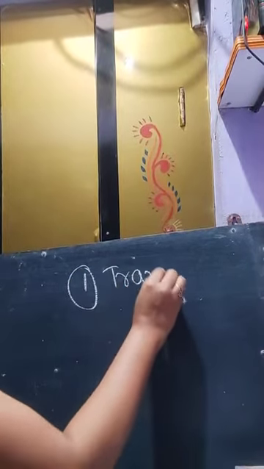Now what do we mean by this? Translatory motion is when a body is moving in a straight line. And what is curvilinear? Suppose a body is moving round, so it is not a straight line, a curve is there. When a body is moving in a circular path or through any bending, that motion is called curvilinear motion.